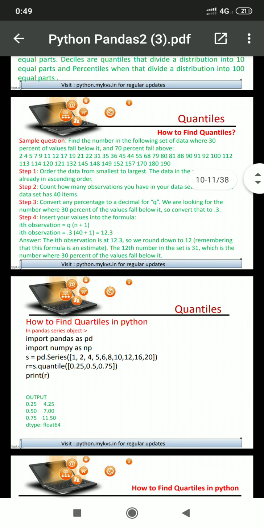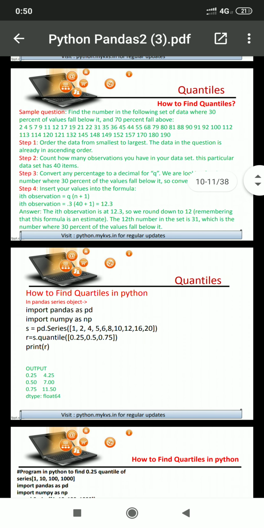Now, how can we perform the same operation? It is very easy. First of all, we import the library pandas, then NumPy. We create a series of different numbers. For the above example, we would pass all the numbers. Here we have another example: 1, 2, 4, 5, 6, 8, 10, 12, 16, 20.